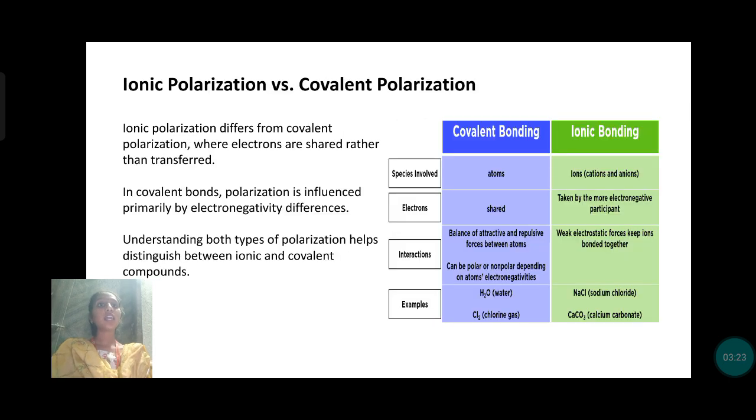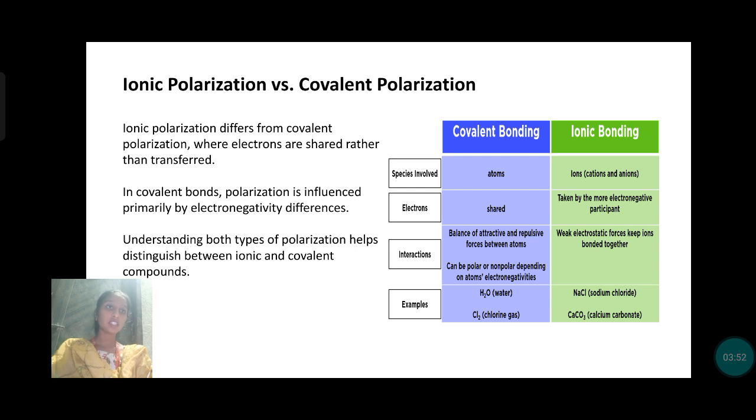Next, ionic polarization versus covalent polarization. We have two types of ions, cations and anions. Next, two types of bonding. We have many types of bonding like hybridization, covalent bonds, ionic bonds. Here we can see the differences between covalent bonding and ionic bonding, and the species involved in each. Species involved: atoms and ions.